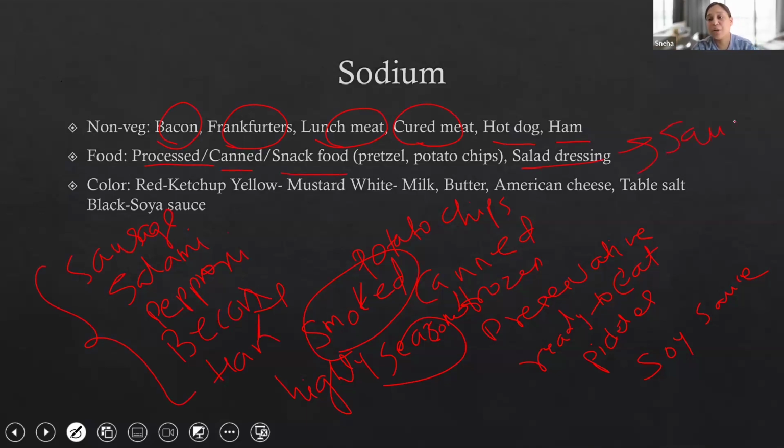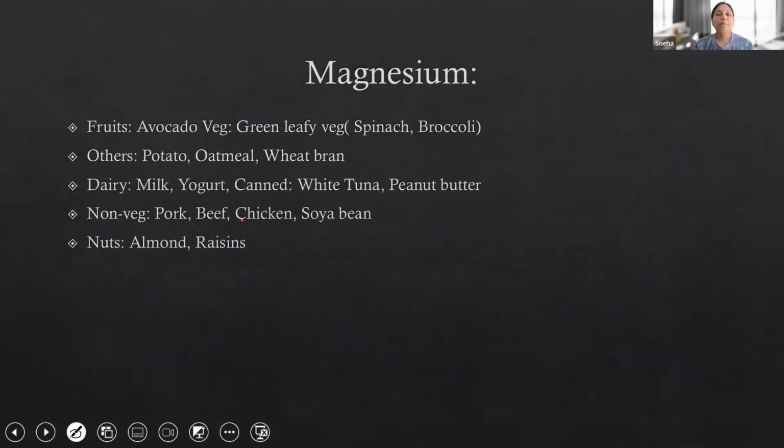So that means whatever sauce you are using, it has sodium, high level of sodium. Red color, ketchup. Yellow color, mustard sauce. White, milk and butter also contain sodium. American cheese, table salt, black color, soy sauce. So these are the items that you need to remember. Okay, you can write it down multiple times, or maybe you can draw some vegetables and fruits, and you can put it on your wall and try to see that poster multiple times in a day. You will remember. Okay, magnesium.